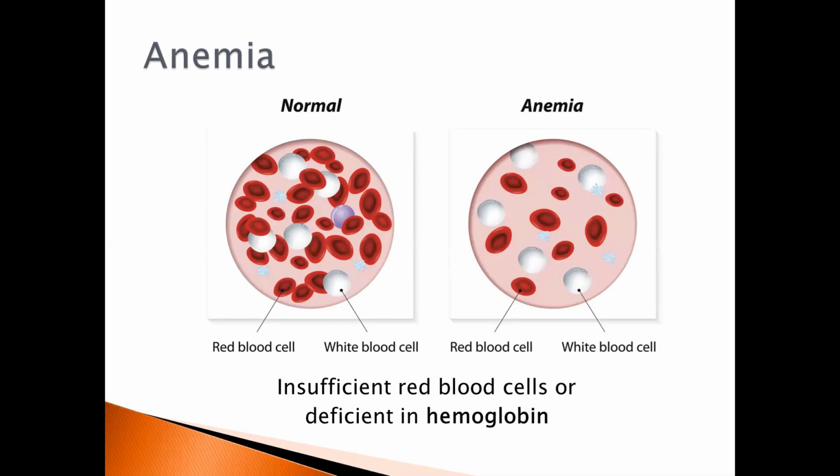Thus, for its prevention, one's healthy diet must include foods rich in these vitamins and minerals. Examples of these foods are liver, meat, seafoods, eggs, milk, dairy products, fruits, and green leafy vegetables.